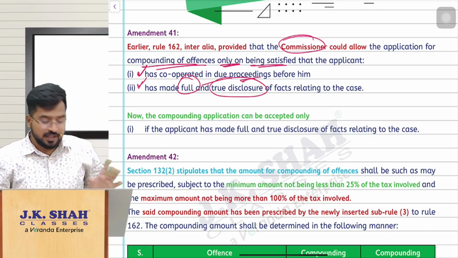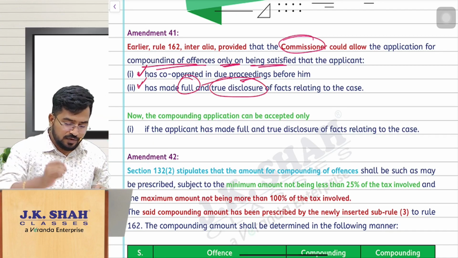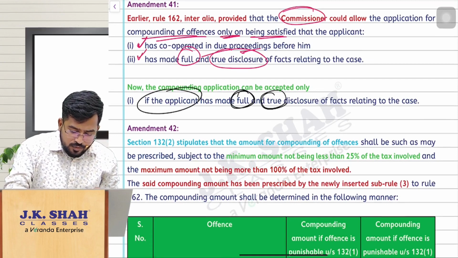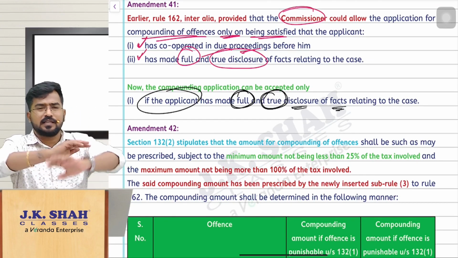Now the amendment is a very interesting one. If the applicant has made full and true disclosure of facts, then it is sufficient.